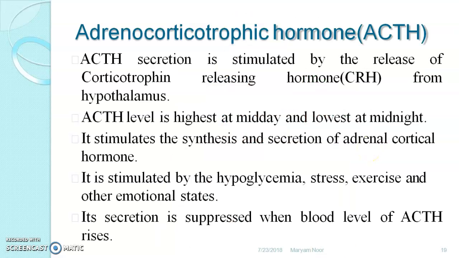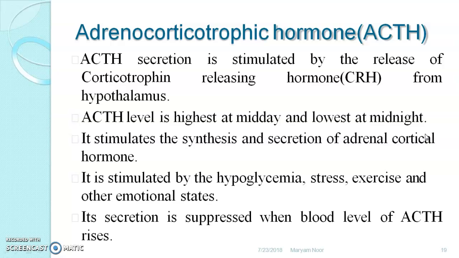Next is adrenocorticotropic hormone, which is called ACTH. It is stimulated by the release of corticotropin releasing hormone from the hypothalamus. See, CRH, corticotropin releasing hormone, is released from the hypothalamus. ACTH level is highest at midday and lowest at midnight. See, it's quite different: at midday its level is high, and at night its level is quite low.